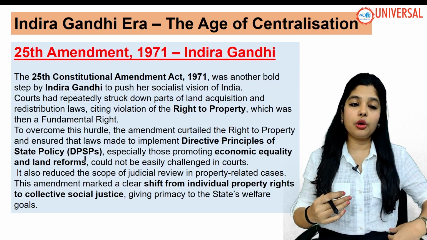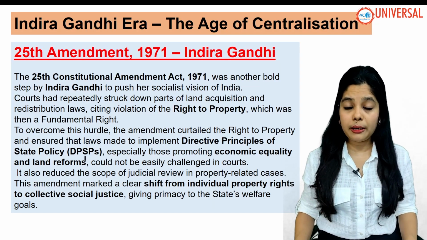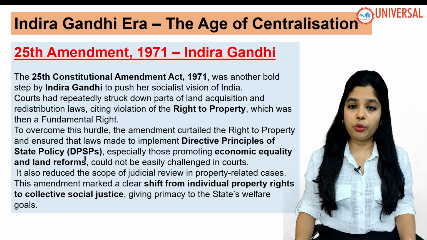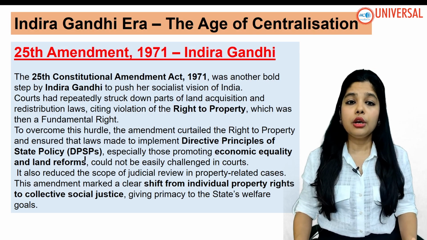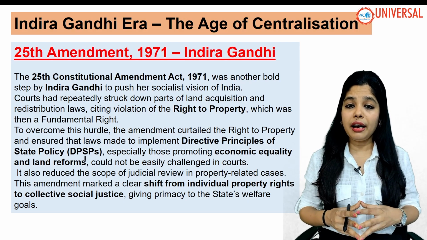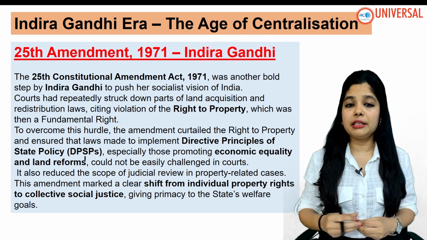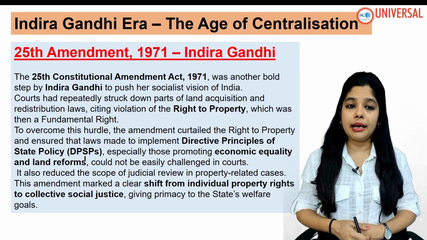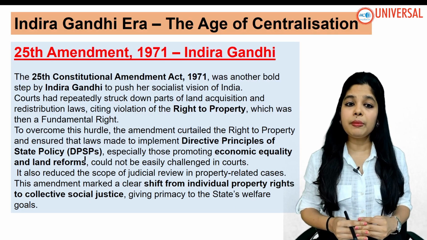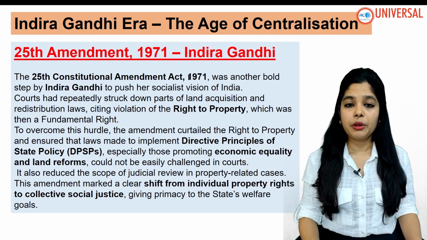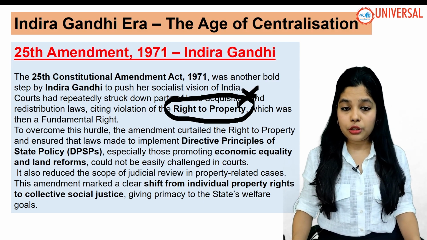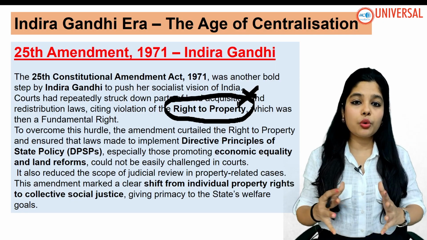Then comes your 25th Amendment of 1971 under Indira Gandhi. The 25th Constitutional Amendment Act of 1971 was another bold step by Indira Gandhi to push her socialist vision of India. It was about the right to property, which was then a fundamental right. The court repeatedly struck down parts of land acquisition and redistribution law, citing violation of the right to property. So the Supreme Court was saying you are obstructing the right to property of the people, and now you are trying to have a socialist vision of India.